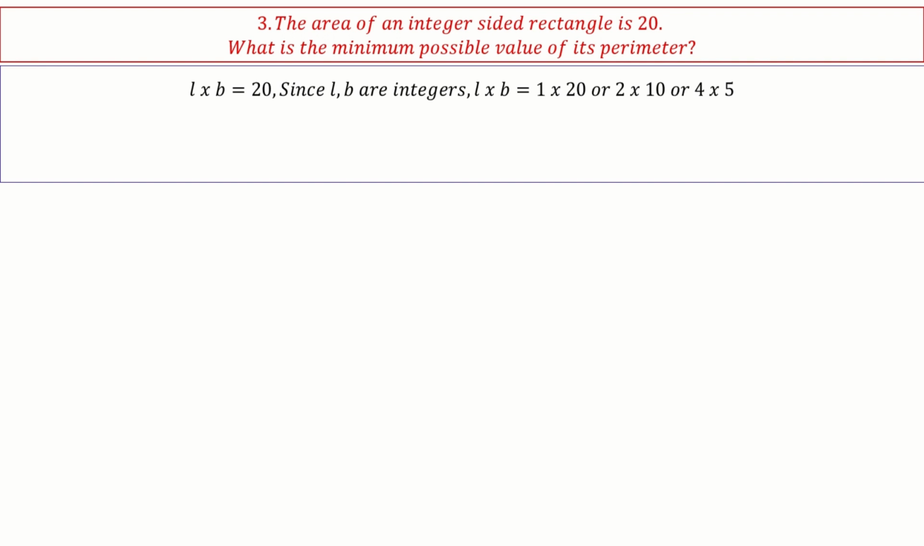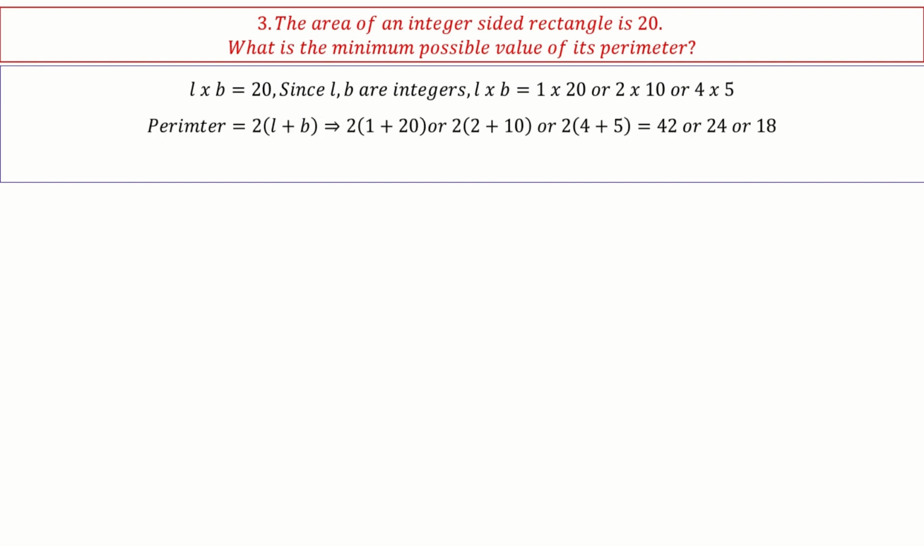Take the 3 cases and find out 2 times (L plus B). So 2 times (L plus B) is either 42 or 24 or 18. Out of that, the minimum possible value is what is asked. So the minimum possible perimeter is 18. That's the answer. This is also fairly easy.